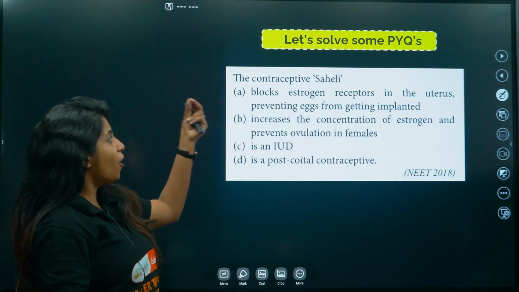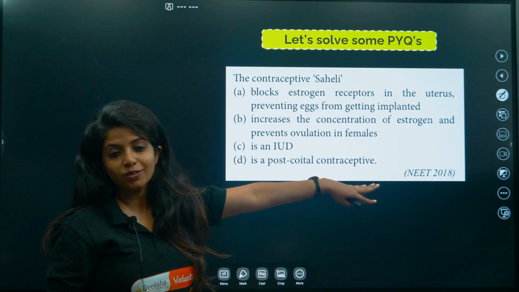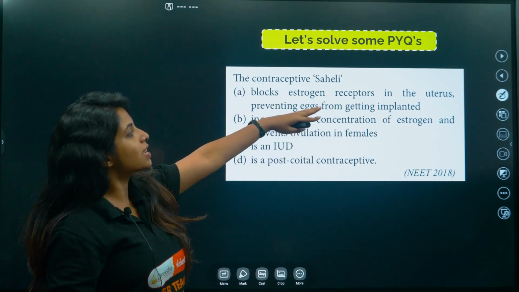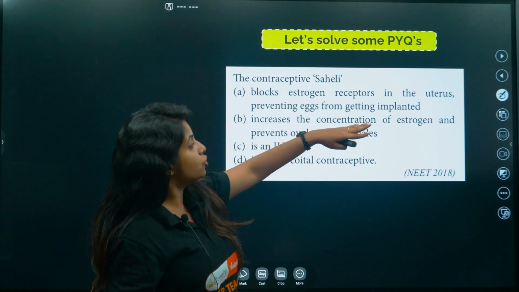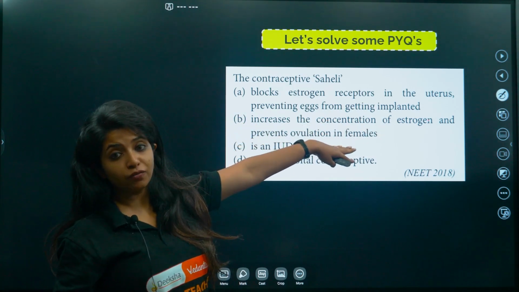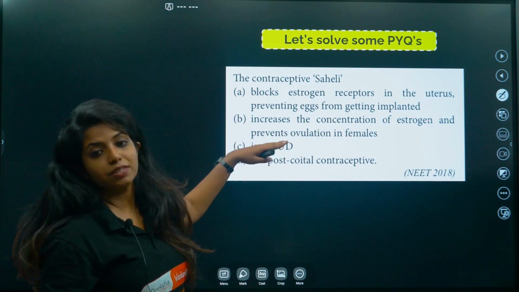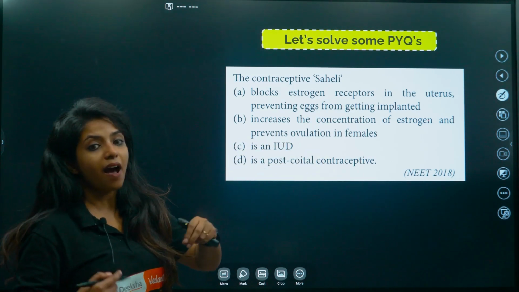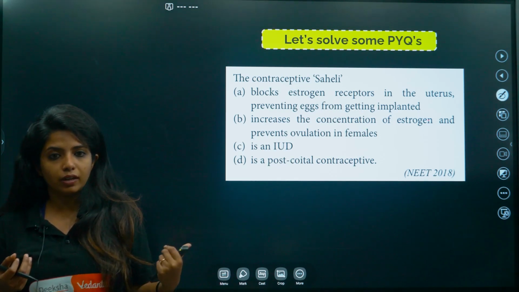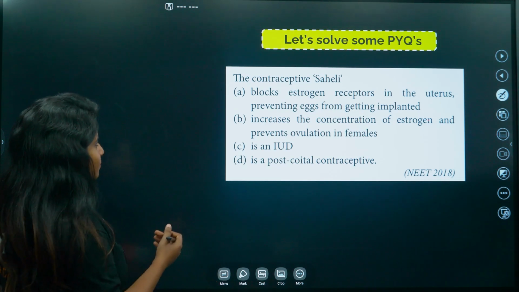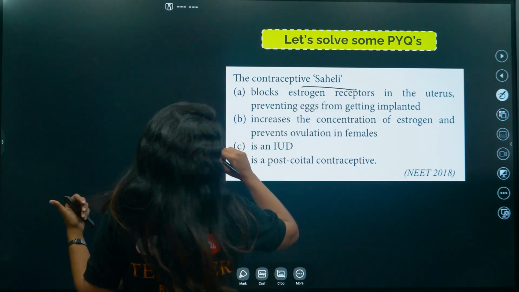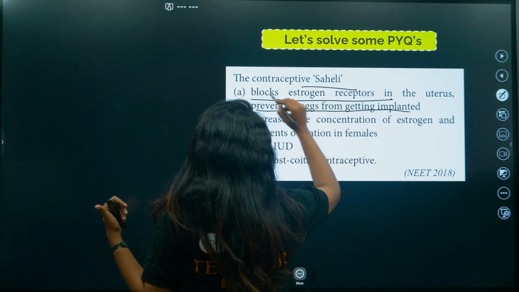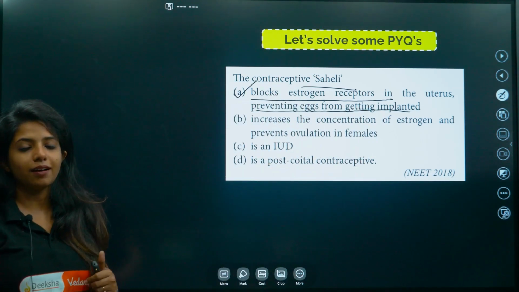So yes, the contraceptive Saheli, now this came in the year 2018, right? Blocks estrogen receptors in the uterus, preventing eggs from getting implanted. Second, increases the concentration of estrogen and prevents ovulation in females. Third, it is an IUD, that is intrauterine device. Fourth, it is a post-coital contraceptive, as in after coitus, after sexual intercourse you have it. Basically, the contraceptive Saheli blocks estrogen receptors in the uterus, preventing eggs from getting implanted. This is the correct answer.